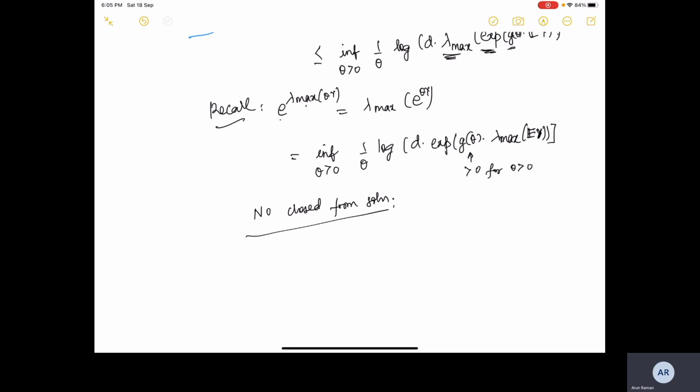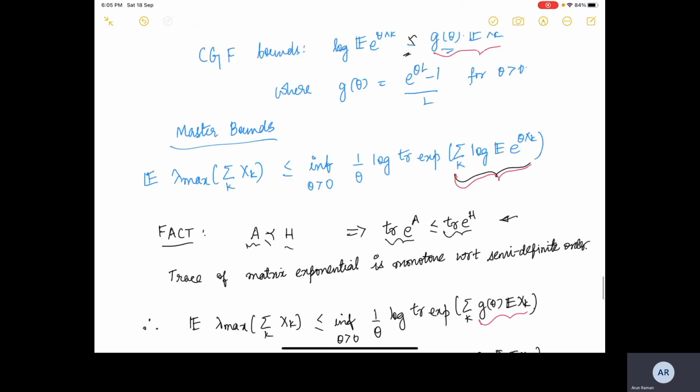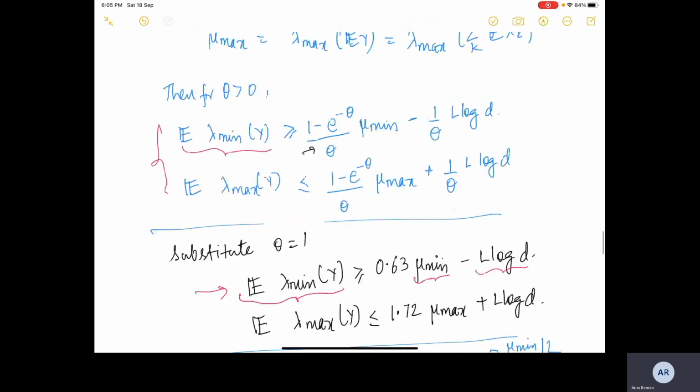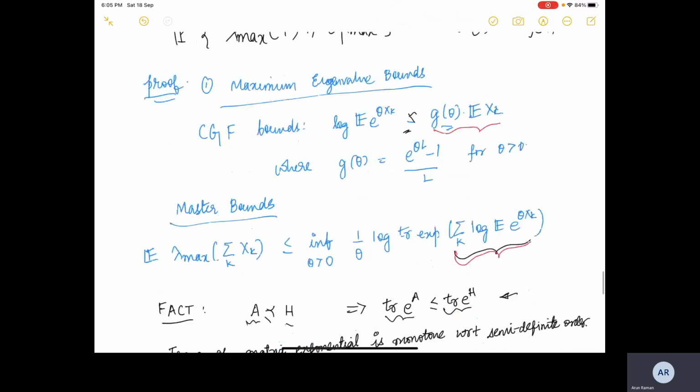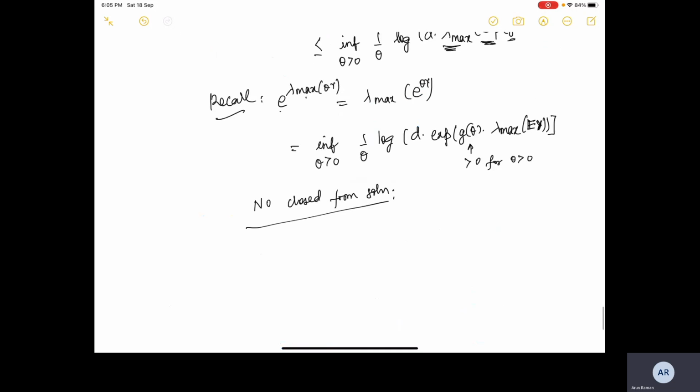The result that we wanted, the statement of the Chernoff bounds, says 1 minus e raised to the power minus theta mu min and these things. So this we can obtain. So if you see, this is mu max.